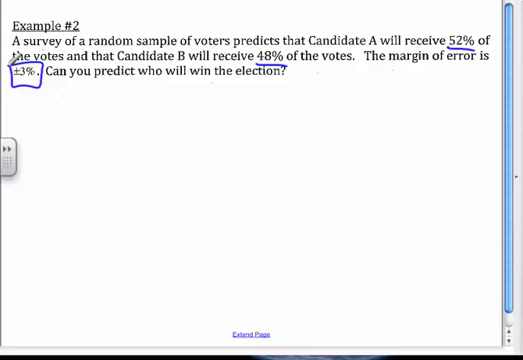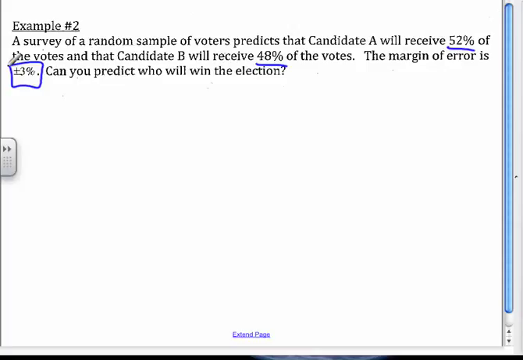Given this information, can we predict who's going to win this election? Gordy, what do you think? Gordy is saying that A is going to win the election. The question is, can we predict that? Austin? No, we can't. Not given this margin of error.